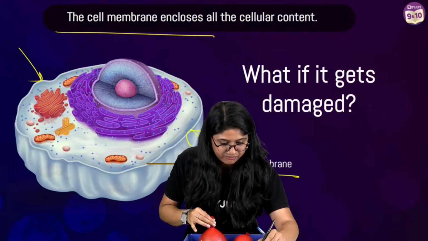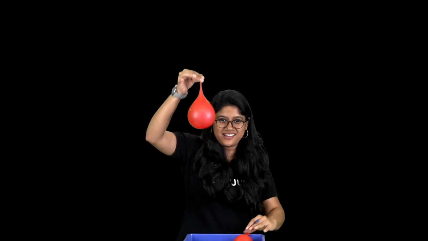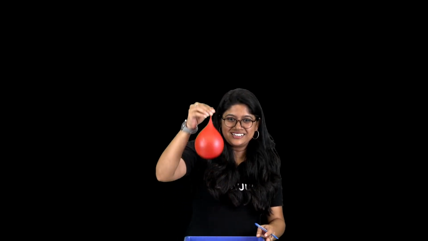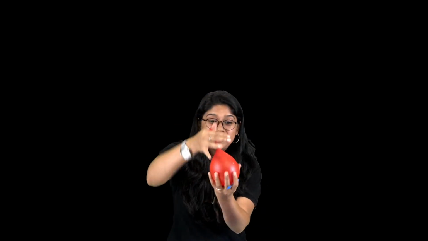Okay, wait, we can have the black background. Everyone, the cell will break. I'm super excited. Wait, we can move this a little bit far off from here. Yes, over here we have the balloon, right? And basically we are thinking that this red color, the outer surface, is the plasma membrane. And inside it we have the cell components. Just as you say that, boom, right?